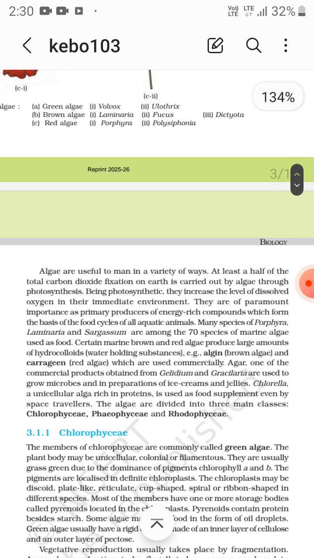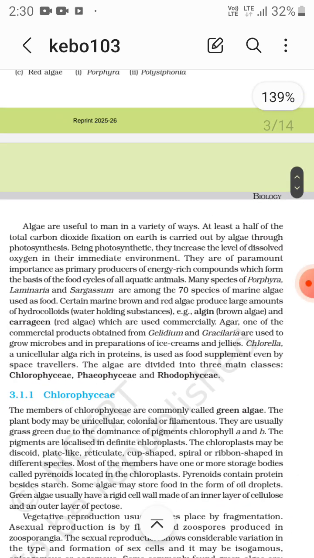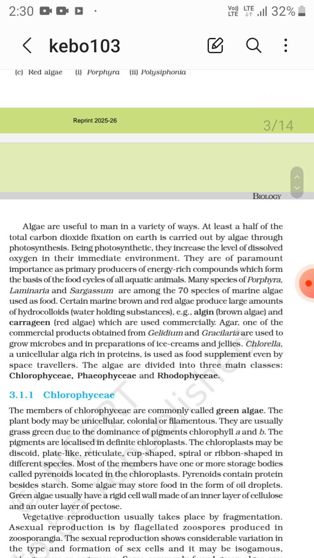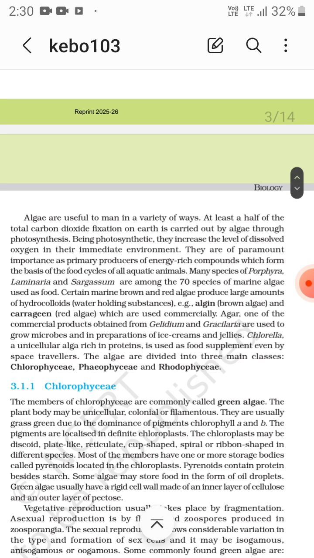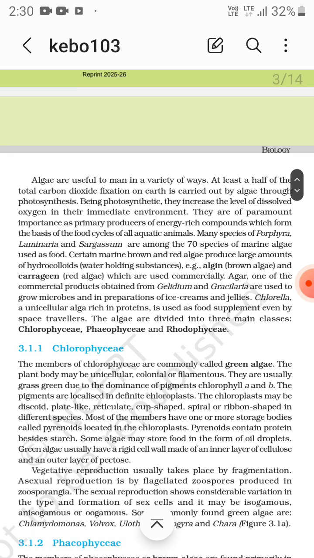We'll see it later. Algae are useful to man in various ways because at least half of the total carbon dioxide fixation on Earth is carried out by algae through photosynthesis. Being photosynthetic, they increase the level of dissolved oxygen in their immediate environment.